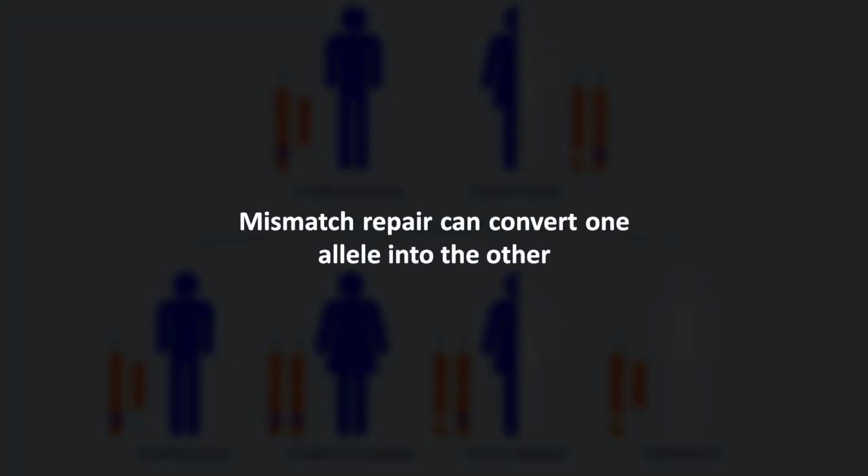This may occur as a mismatch repair between the strands of DNA which are derived from different parents. Thus, the mismatch repair can convert one allele into another one. This phenomenon can be detected through the offspring's non-Mendelian ratios and is frequently observed in fungal crosses.